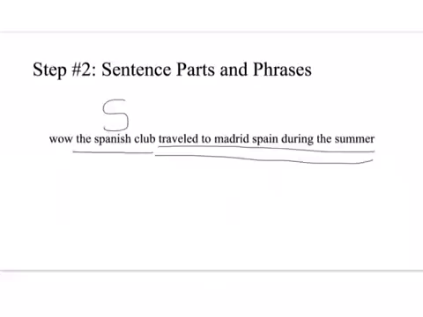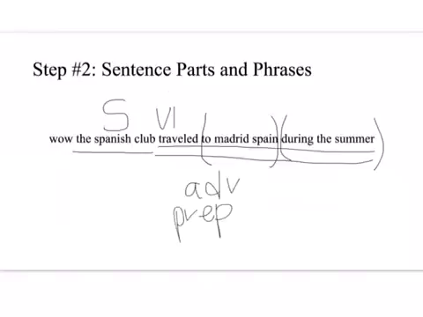It's not followed by a direct object. It's followed by 2 prepositions, so it's an intransitive verb. And then we have our prepositional phrases. We have to Madrid, Spain, and during the summer. They are both answering the question: to Madrid, Spain is answering where, and during the summer is answering when. That's the job of an adverb, so these are both adverbial prepositional phrases.